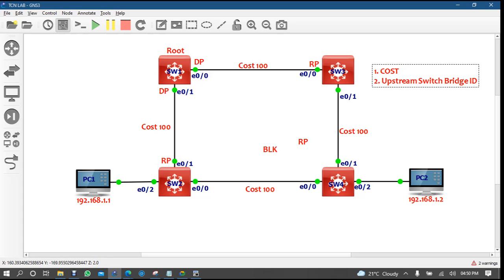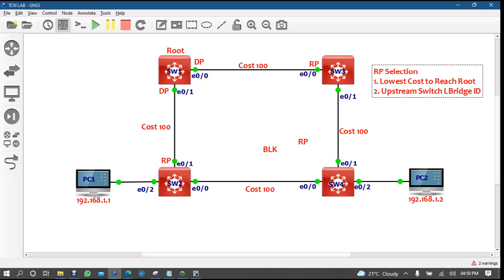Now for root port selection, this condition is for root port selection. So the lowest cost to reach root, right? Then the upstream switch, the lowest bridge ID.